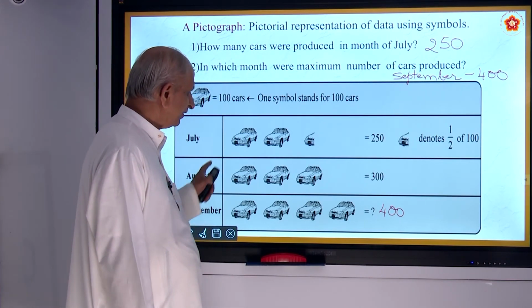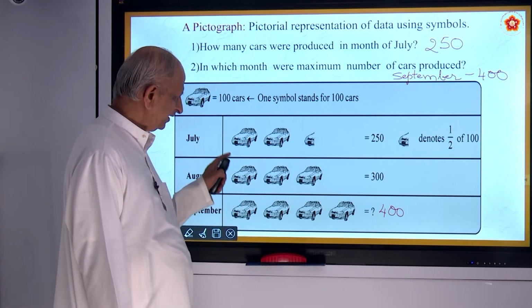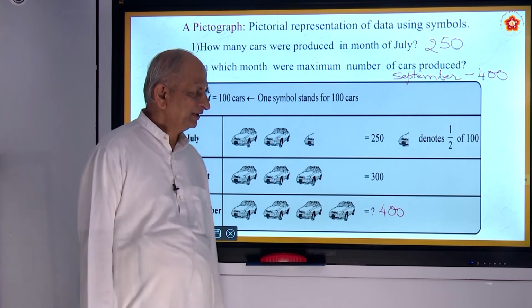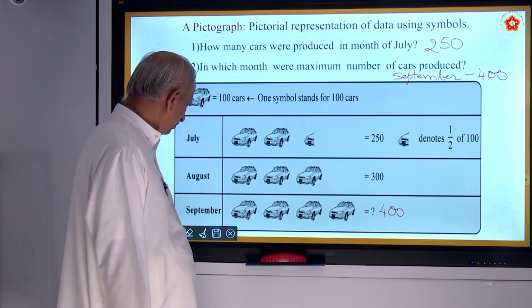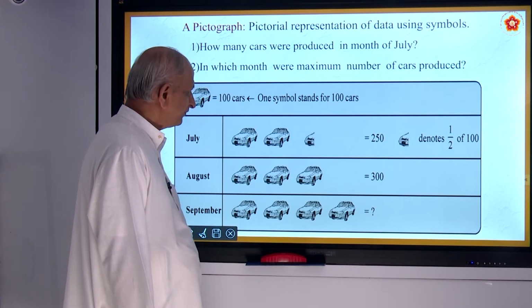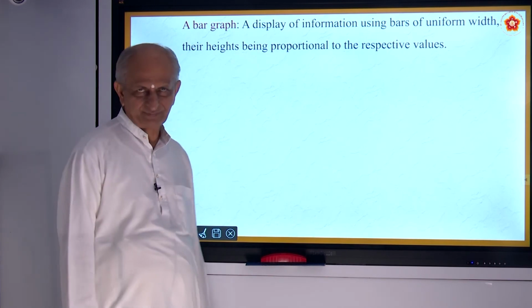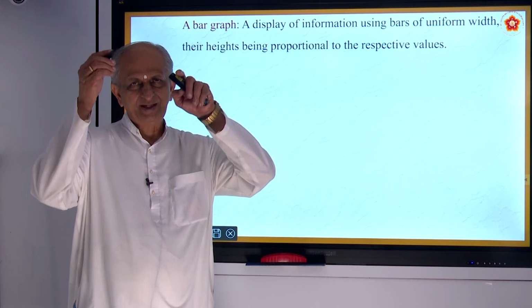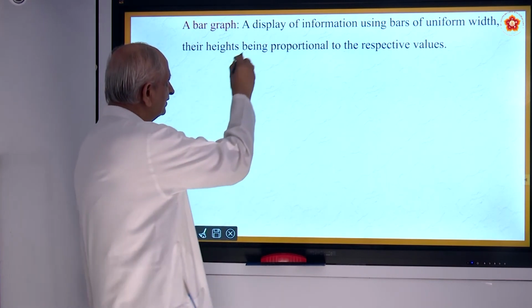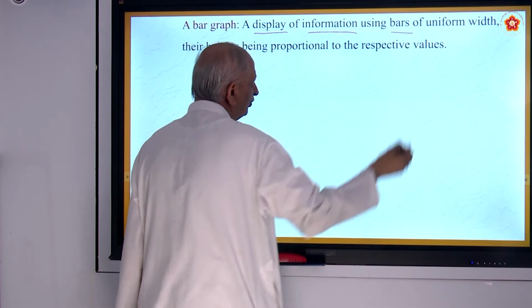Different colors, different varieties, different models and all that. So this is what is called a pictograph. By seeing pictures, you can get some information, correct? And there is one more way of representing this, and that is what is called a bar graph. Here bar stands for rectangular boxes. So it is a display of information using bars of uniform width.